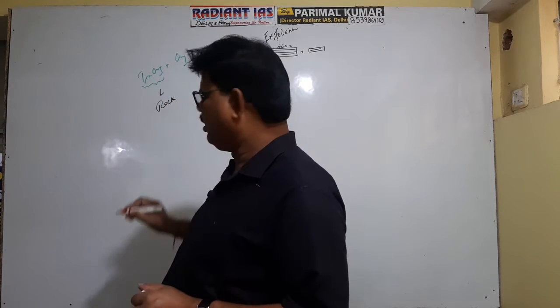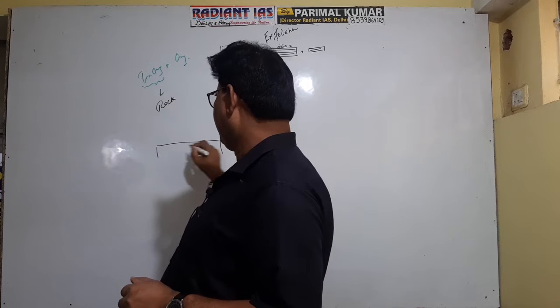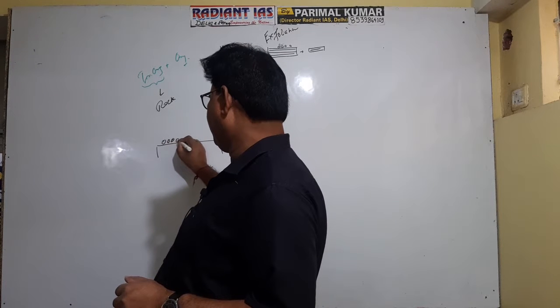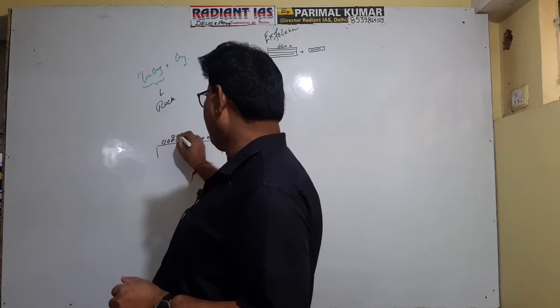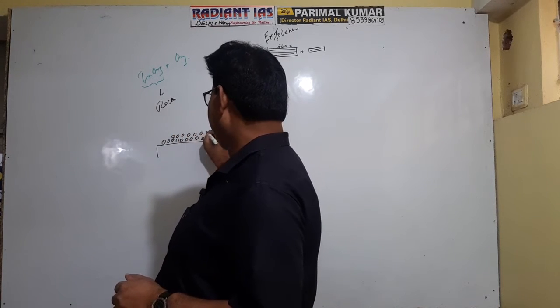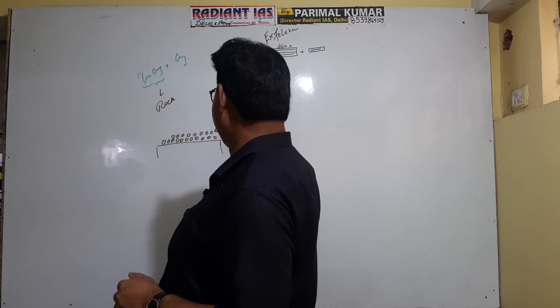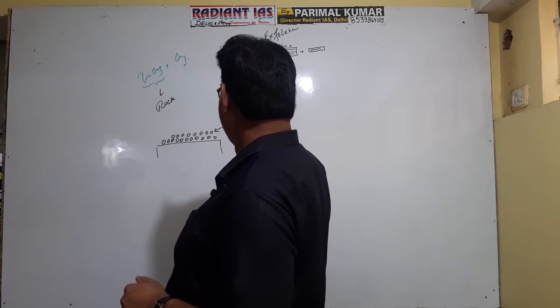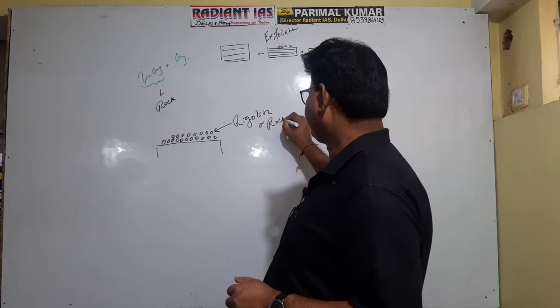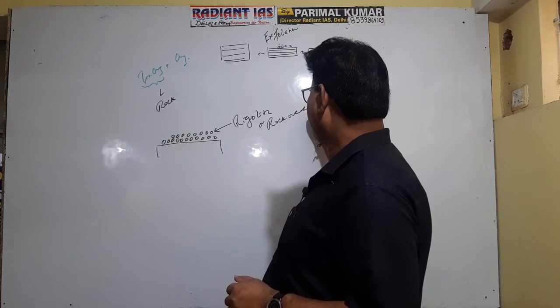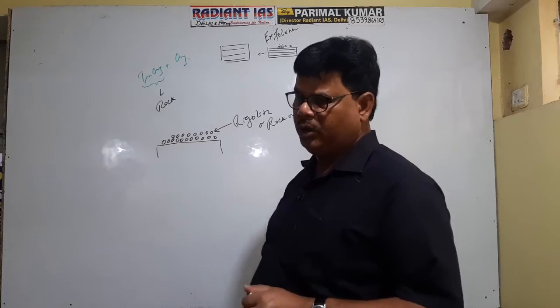If fragmentation occurs, the fragmented part remains here. This fragmented part of the rock is referred to as regolith or rock overburden. Getting well? Regolith or rock overburden.